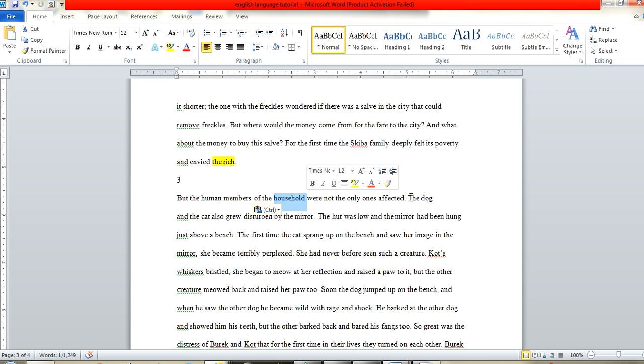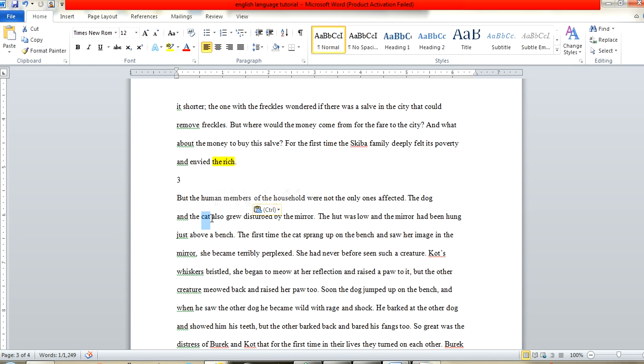Then we have the next sentence: The dog and the cat also grew disturbed by the mirror. So we have dog. Dog is a noun, it's a common noun, it's neutered. I'm not sure if you should, well, dog isn't neutered because we know the gender, but we don't know if classifying something as feminine or masculine exists for anything besides a male and a female human. But we know definitively that the dog is a concrete noun, it's a countable noun, it's singular and it's regular.